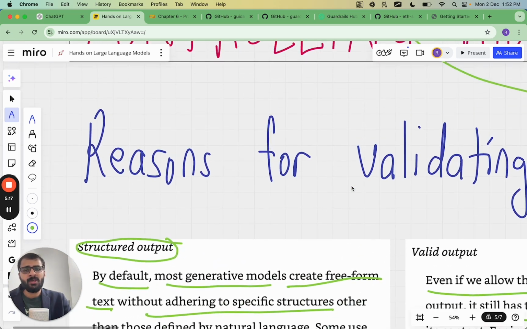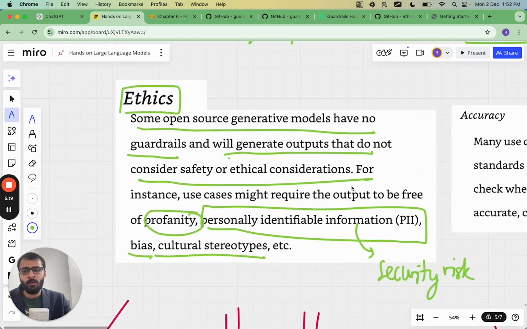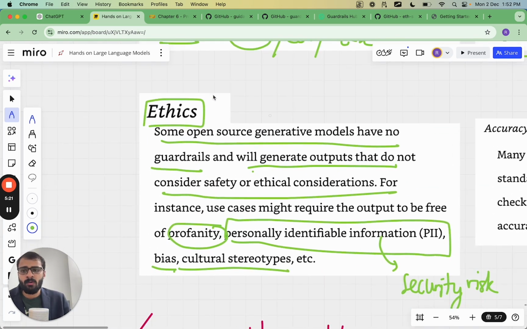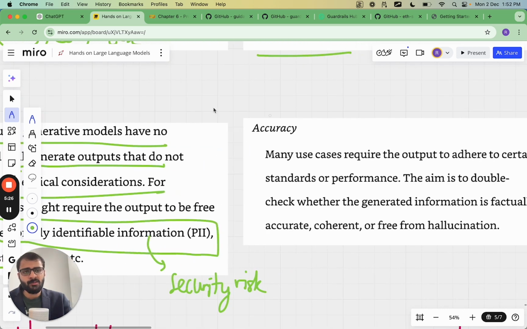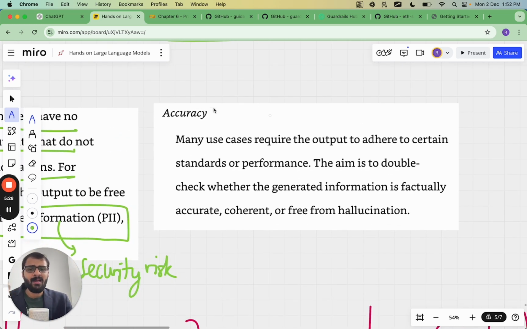So one of the major reasons for validating output is that we need to follow good AI ethics. And we are going to see some ways in which we can do this today. And the last thing is accuracy. So many use cases require the output to adhere to certain standards or performance.